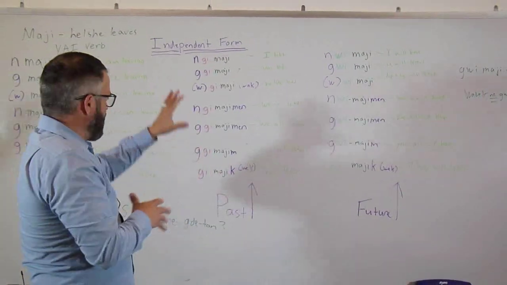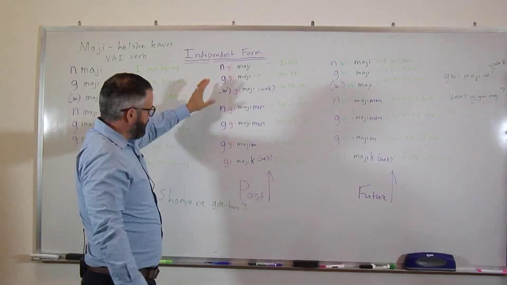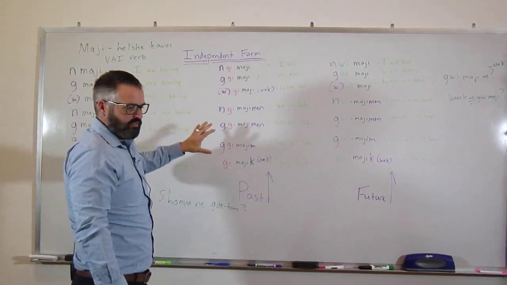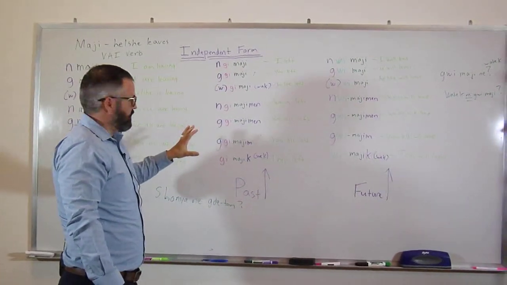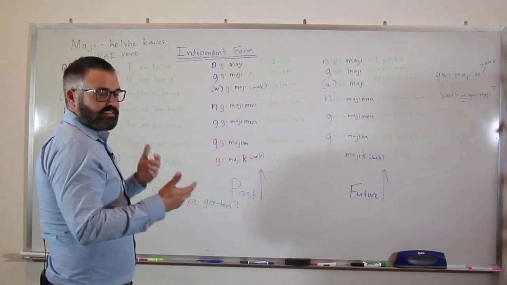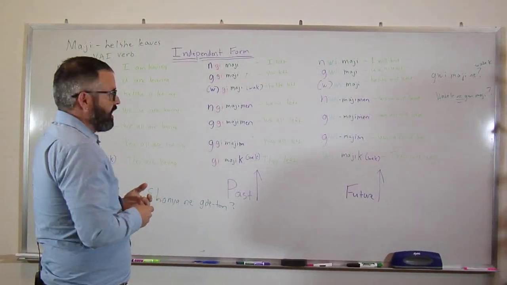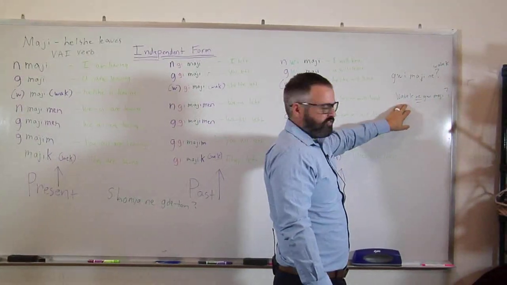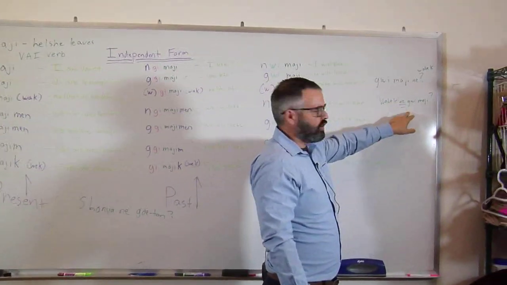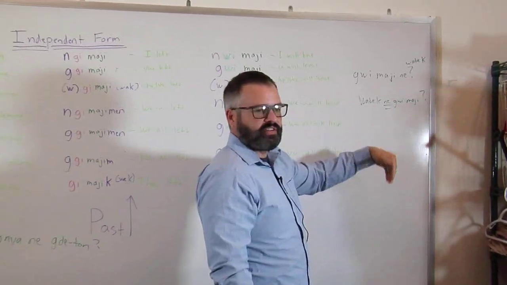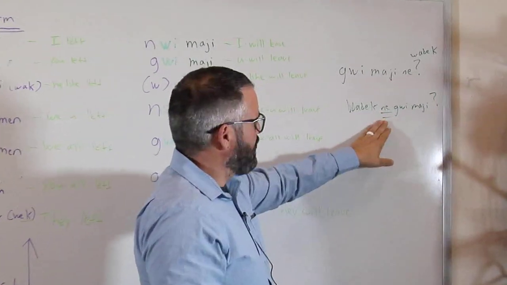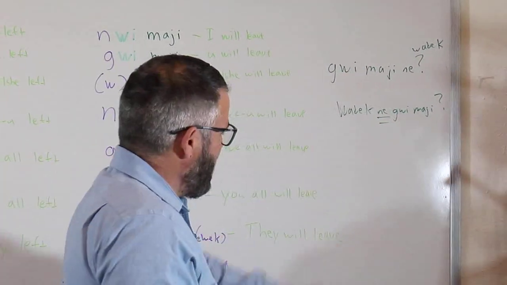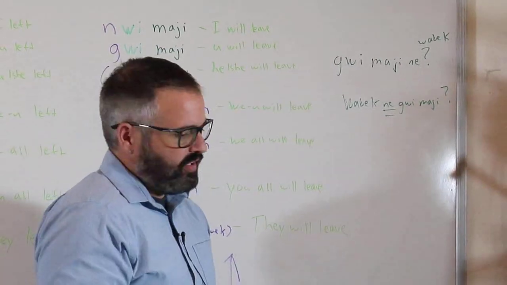So with this understanding, basically you just want to get down these 7 forms, because once you get these 7 forms down, you can really start talking quite a bit of Potawatomi. You can start asking simple questions. And over here I have an example of that. If you say wabuk, wabuk is tomorrow, wabuk ne gawi maji. Are you going to leave tomorrow? Wabuk ne gawi maji. And that ne, that simple question, is really easy to use.